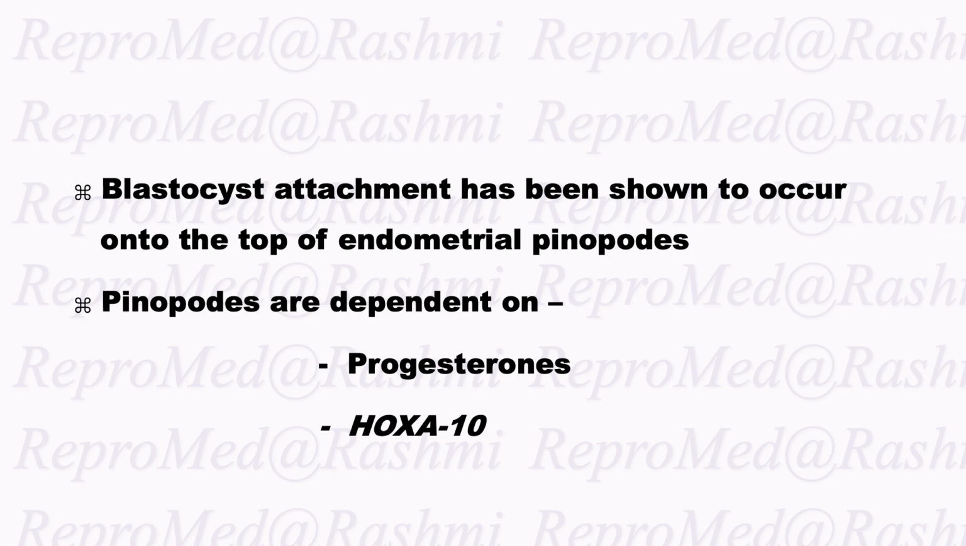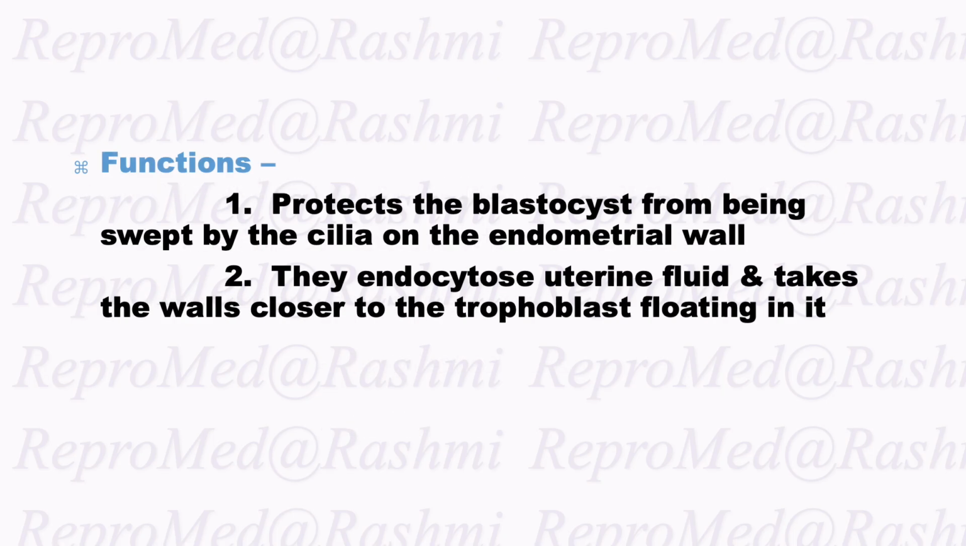Blastocyst attachment has been shown to occur onto the top of endometrial pinopods, and they are dependent on progesterone and homeobox gene 10, whose expression is necessary for endometrial receptivity to blastocyst implantation. Functions of pinopod: they protect the blastocyst from being swept by cilia on the endometrial wall, and they endocytose uterine fluid and take the wall closer to the trophoblast floating in it.